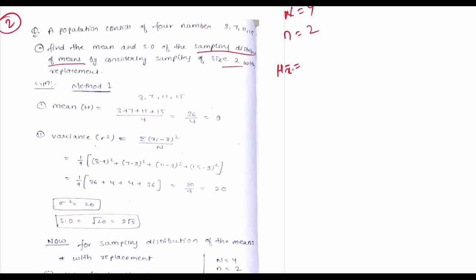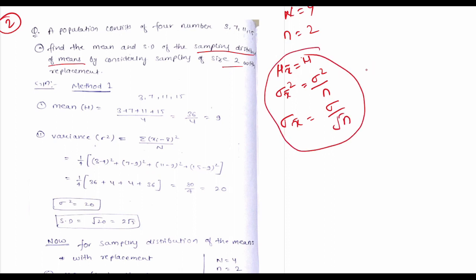Mu x bar means mean, means mu, and for variance the formula is sigma square by n, and for standard deviation it is sigma by root n. We then have to find mu and sigma square.